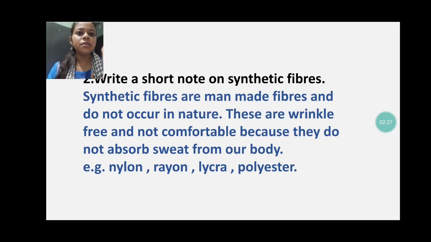Our next question is asking, write a short note on the synthetic fiber. Just the same question on the basis of the first question only. This is only asking about the synthetic fibers.